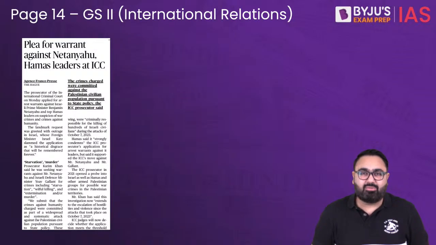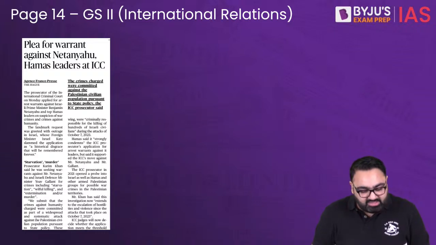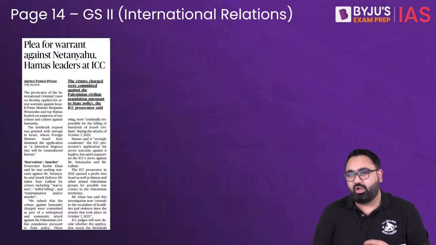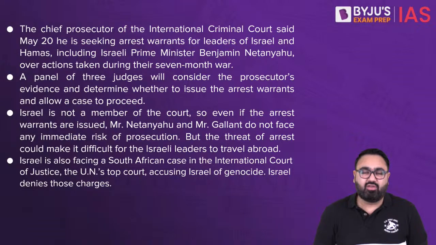The last article is about the International Criminal Court. There is a plea filed in the court that an arrest warrant should be issued against the Prime Minister of Israel, Benjamin Netanyahu, and the leaders of Hamas. Now, you all know, the International Criminal Court is not affiliated to the UN. It's not a UN organ. So even if an arrest warrant is issued, they don't have a force of their own that will go and arrest them. So it will not really have an impact.